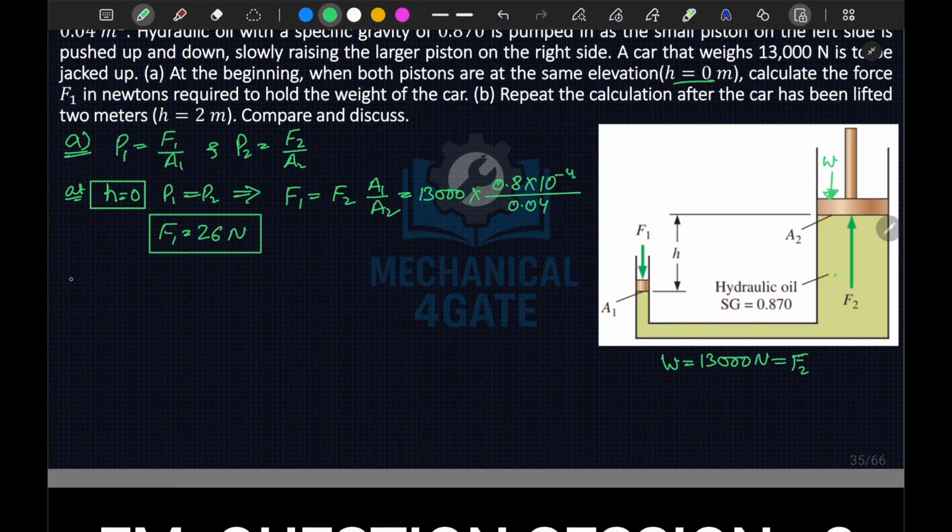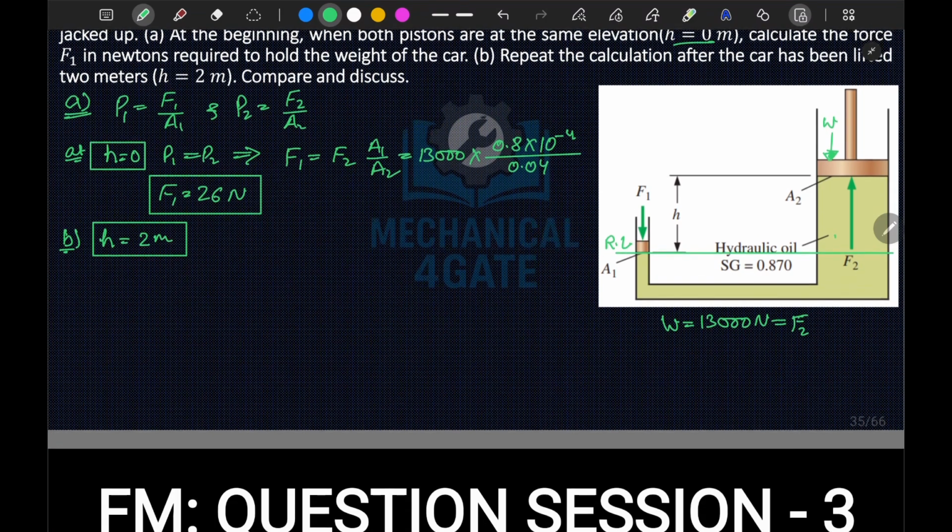Now in part B, it is said that H is equal to 2 meters. So let's take this as a reference line. At the reference line, what would happen?